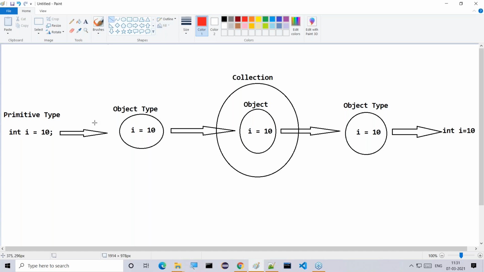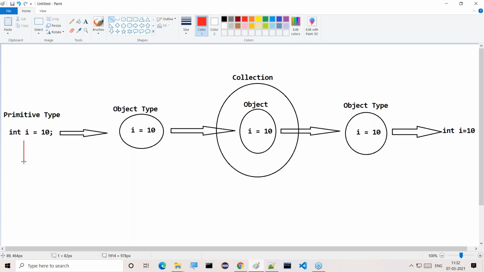Now all of you observe carefully. In this overall scenario, two conversions we performed. Guys, how many types of conversions did we perform here? Two types of conversions. What are the two types of conversions here? Primitive type to object type, then object type to primitive type.